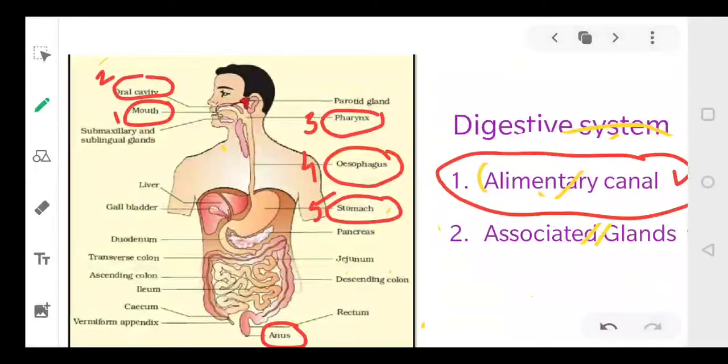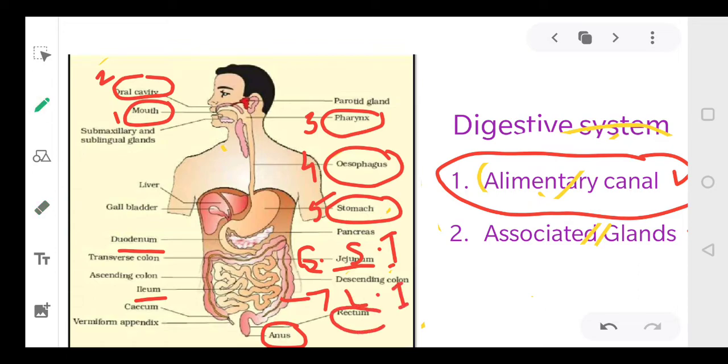Here, three parts have been given: jejunum, ileum, and duodenum. They are parts of the small intestine. Then comes the large intestine, which is the seventh part. Eighth is the rectum and ninth is the anus.